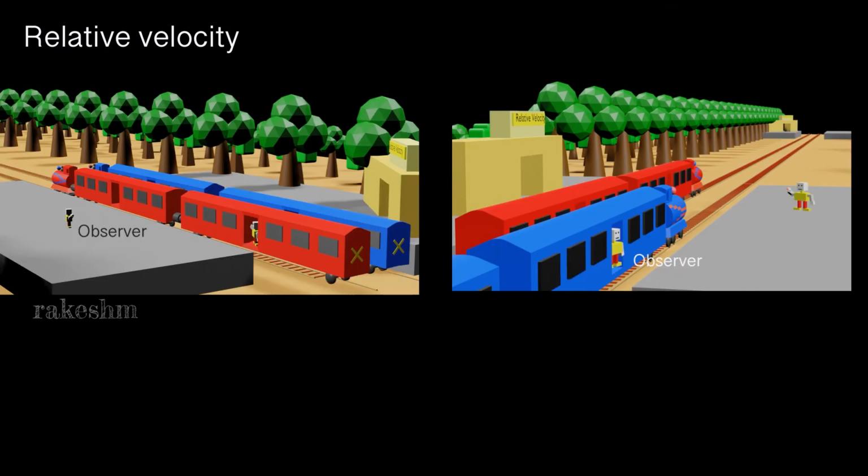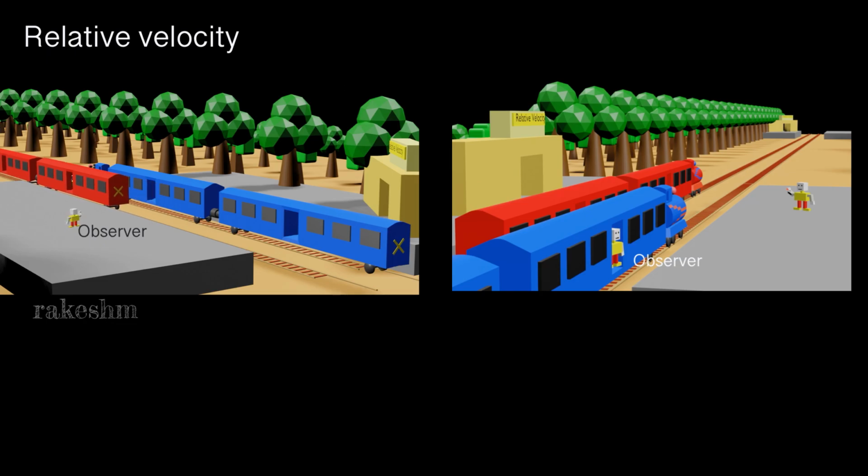So we are looking at two cases. In the first case, the observer is a person standing on the platform. In the second case, the observer is a person standing on the train. In the first case, the observer sees the train moving forward, say 10 meters per second.